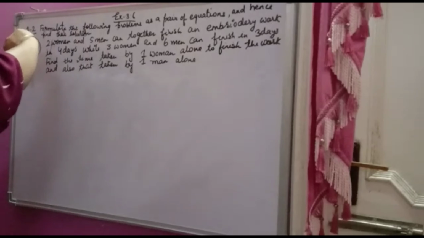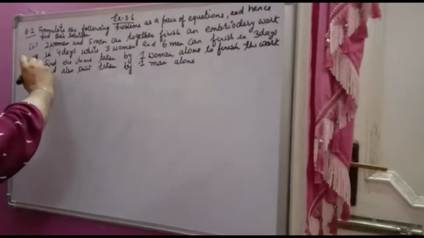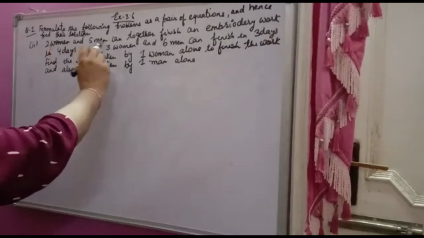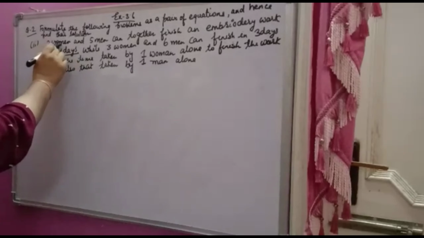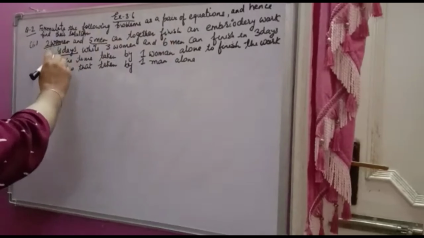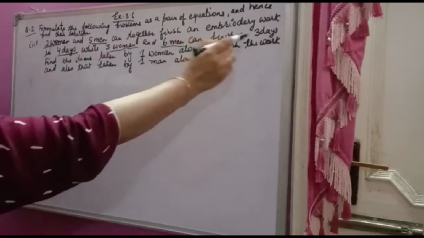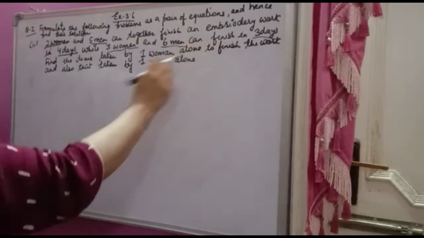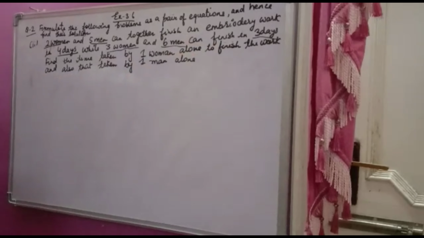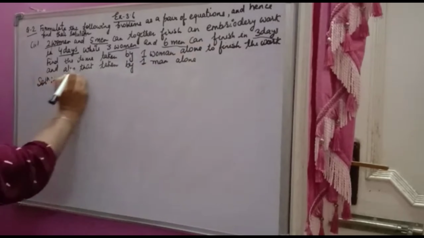6C question number 2. Formulate the following problems as a pair of equations and find their solution. Second part, 2 women and 5 men can together finish an embroidery work in 4 days, while 3 women and 6 men can finish in 3 days. Find the time taken by one woman alone to finish the work and also that taken by one man alone. So firstly, what you have to find, that you will assume.